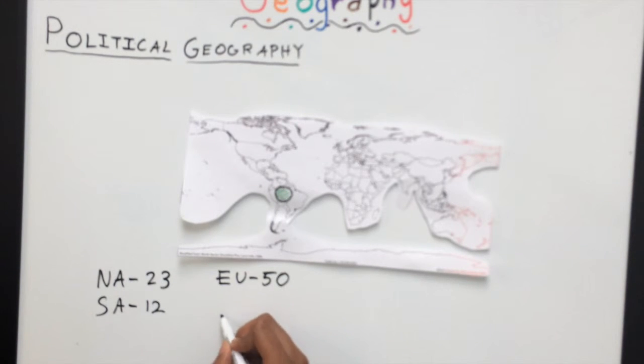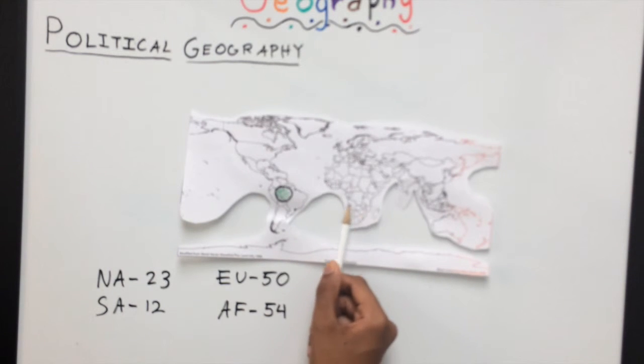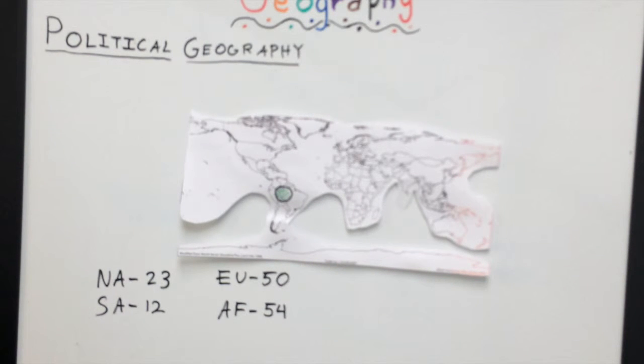Next, let's move on to Africa. I'm going to abbreviate that as AF. And Africa has the most countries, with 54. Now, Africa is a very sparse dryland, especially in the north and some parts of the south because of the Kalahari Desert. But that does not always mean that African countries are poor, like they might seem to be.